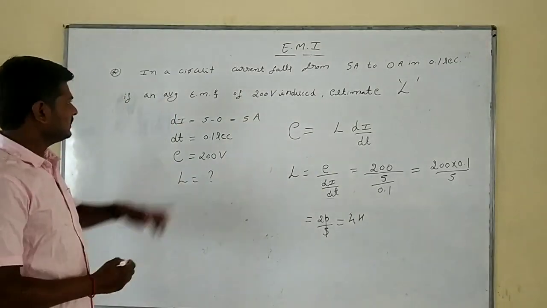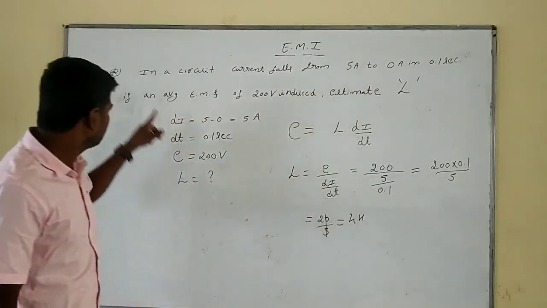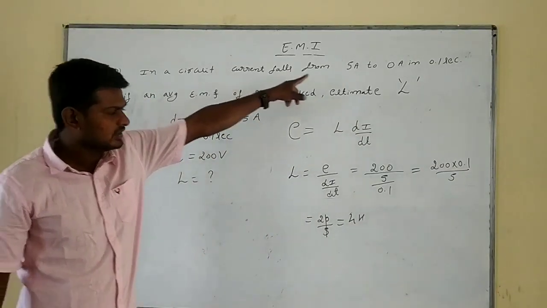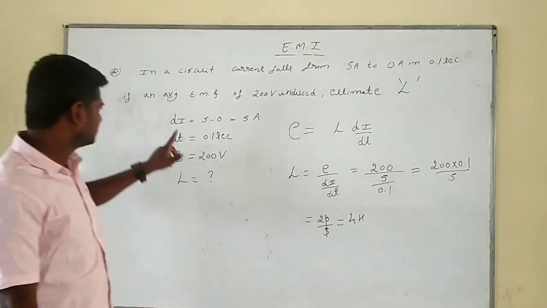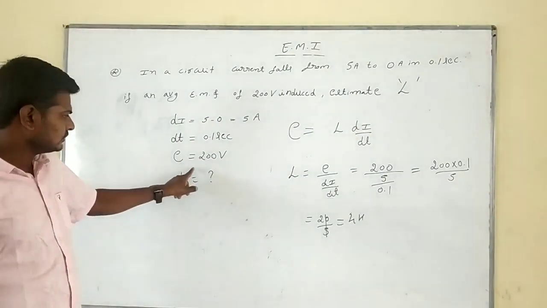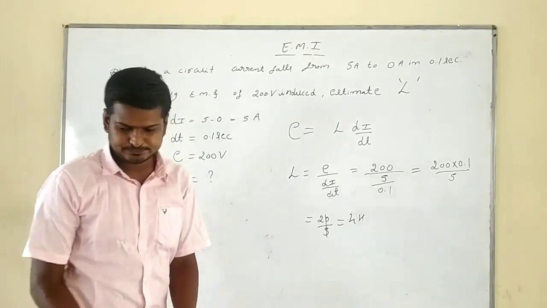Clear? Simple one. In a circuit, current falls from 5 ampere to 0 ampere in 0.1 second. If an average EMF induced is 200 volt, estimate the self-induction. The change in current is 5 ampere, dt is 0.1 second, the induced EMF is 200 volt, and we have to find L. Clear?